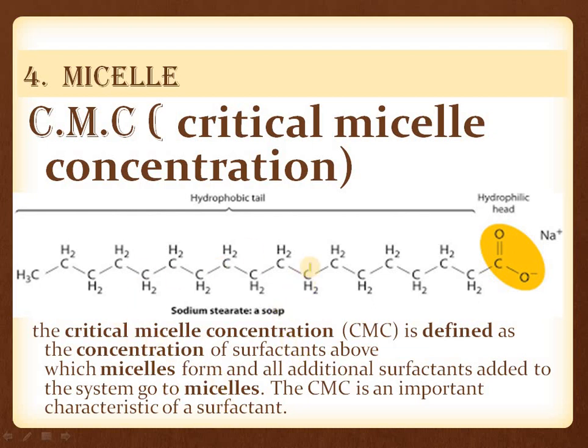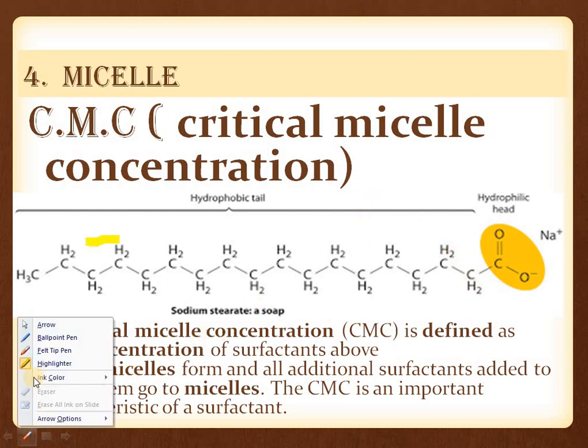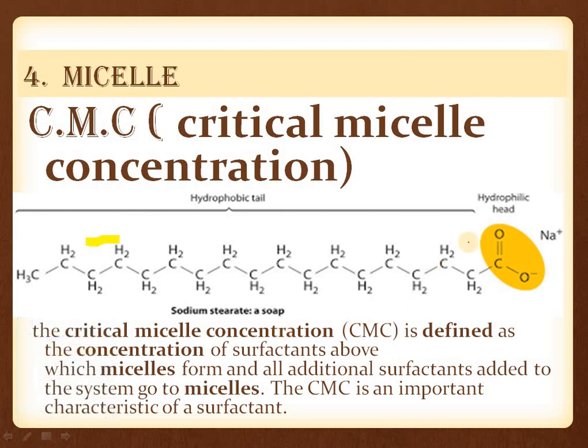So, it is a term used for surfactant molecules. This is one molecule of a surfactant, sodium stearate, a soap, where we have CH3, then CH2 repeated 16 times, counting 1, 2, 3, up to 16. So CH2 16 and CH3, and then we have COO negative.